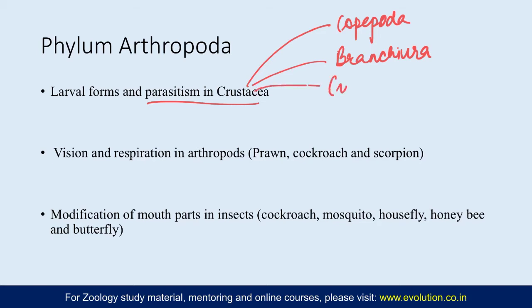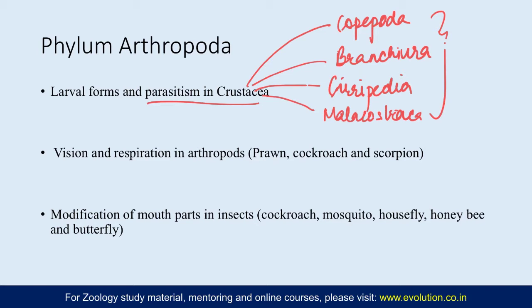Then the next one is Cirripedia. So parasitism in Cirripedia, here you should focus on two orders. One is Rhizocephala and the other is order Apoda. There are other orders also, but these two are the main important ones. And then the last one is parasitism in Malacostraca, and here the orders Amphipoda and Isopoda are important. So these are the four groups you need to study under parasitism in Crustacea, and basic modification of organs of attachment or piercing organs is something that is important here.